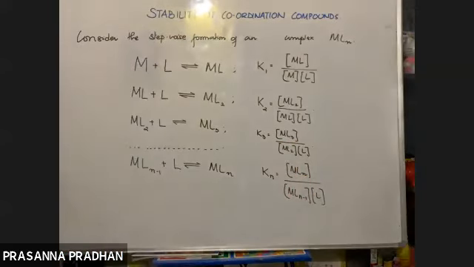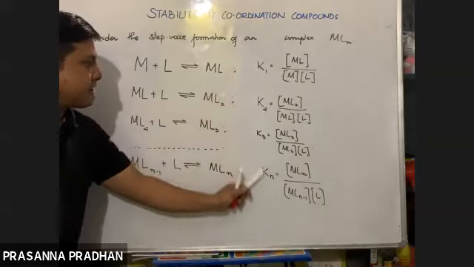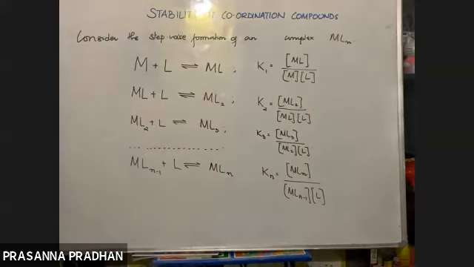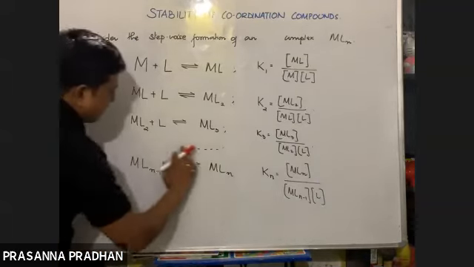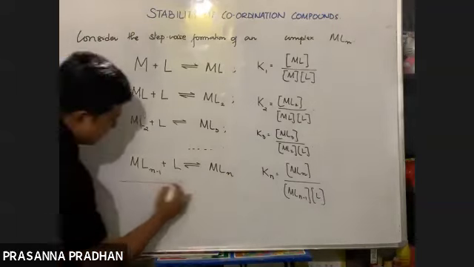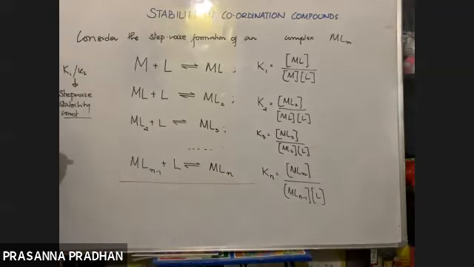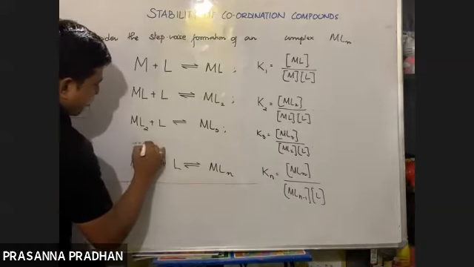These are known as stepwise stability constants. These K1, K2, K3 are known as stepwise stability constants, and they provide information about the stability of the complex. Now, if you add all these steps, what will you get? Tell me. If you add them all, what will you get?